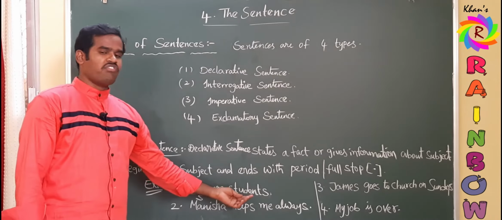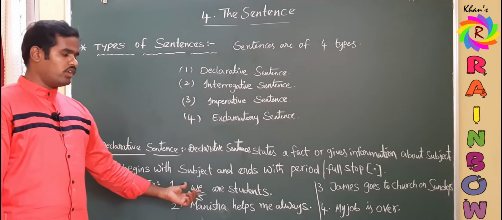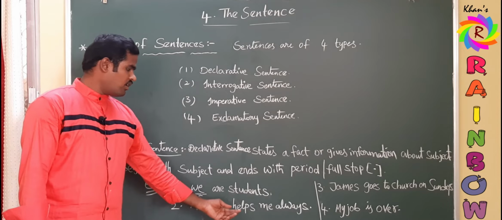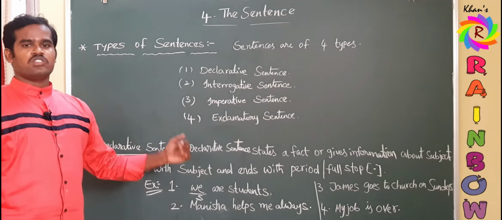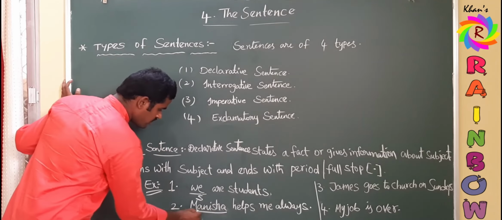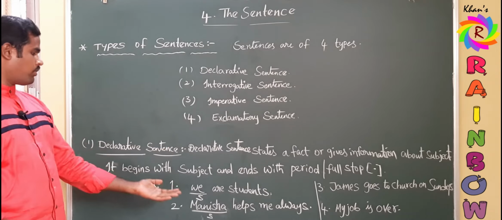So it is giving a fact, it is giving some information about this subject. To understand better, second example: Manisha helps me always, or Manisha always helps me. Let it be in any way. Here the subject is Manisha, it is a noun. A subject should either be a noun or pronoun.